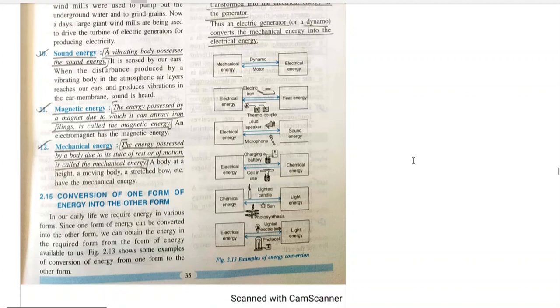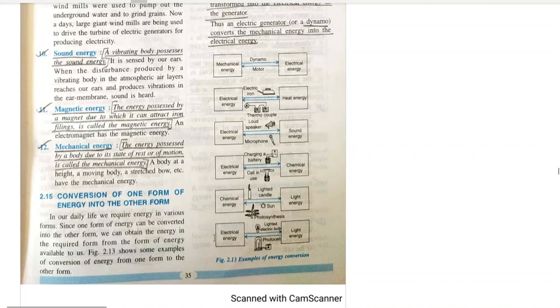Self-explanatory, right? You don't need any supportive commentary. If you read it, you understand it. The energy possessed by a body due to its state of rest or motion is called mechanical energy, the first type of energy which we studied in this particular part of the chapter. A body at height, a moving body, a stretched bow, they all have mechanical energy.